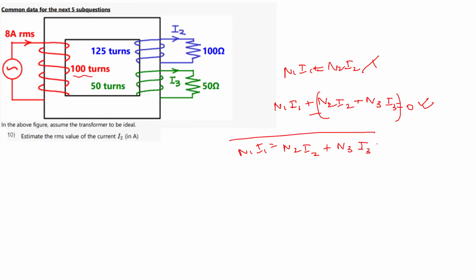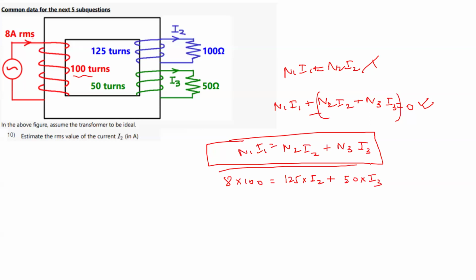So this is your one equation. Now here you have N1 and I1 values. So this is 8 into 100 is equal to N2, which is 125, into I2, plus N3, which is 50, into I3. So this is your equation 1. Because there are two unknowns, I2 and I3, we need another equation. So what is that other equation?